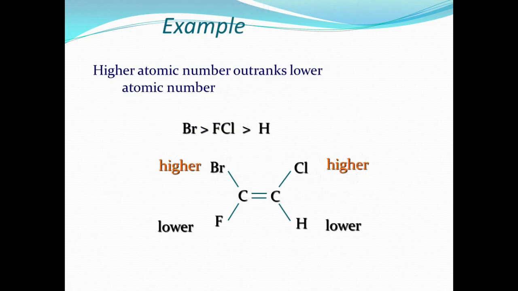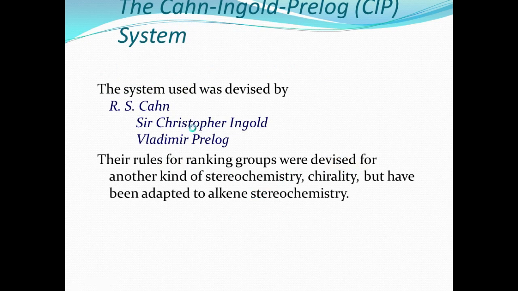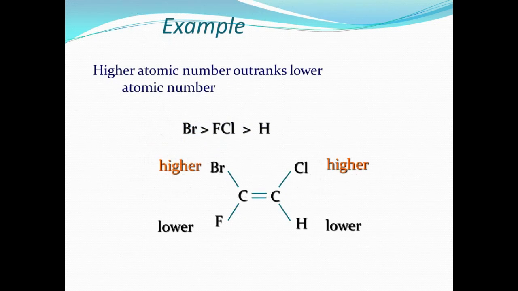For alkene stereochemistry, a higher atomic number outranks a lower atomic number. So the first rule, rule number 1 of the CIP rules: which one has the higher atomic number? That is the first predominant one. For the next atom, the higher atomic number outranks the lower atomic number.